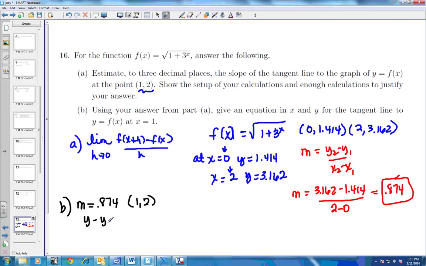So we're using point-slope form: this is my x1, this is my y1. I'm going to plug in those numbers. y minus my y1, which is 2, equals 0.874 times x minus 1. And that's my answer for that part.